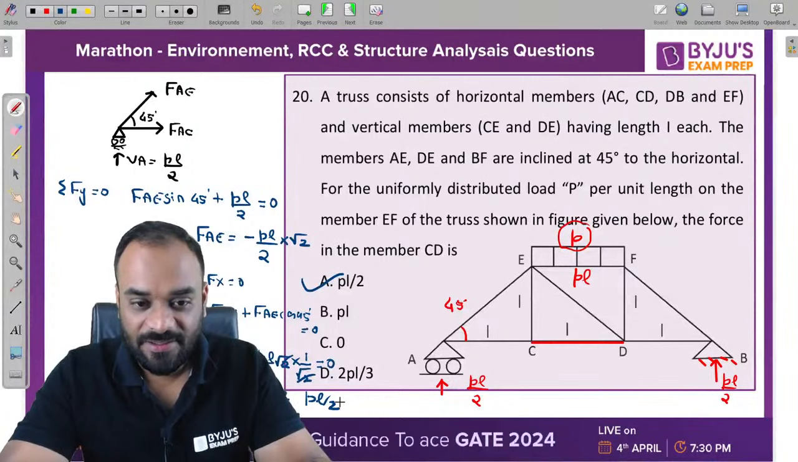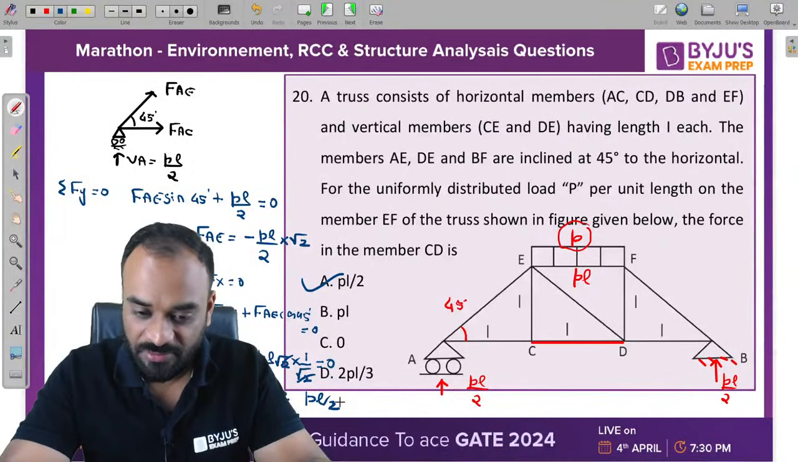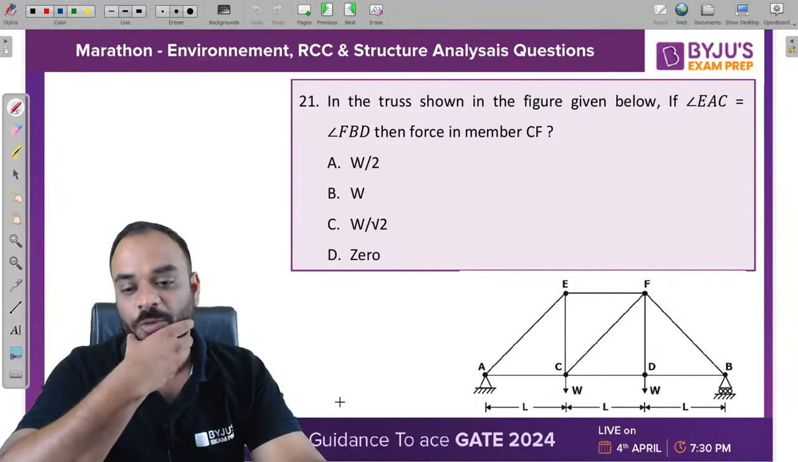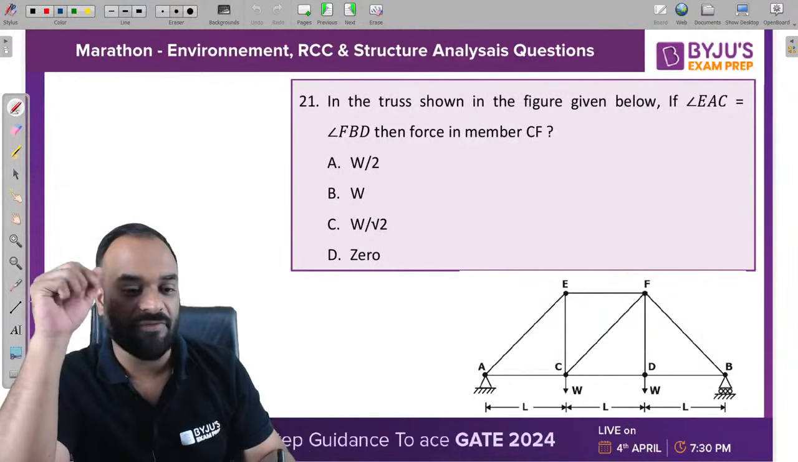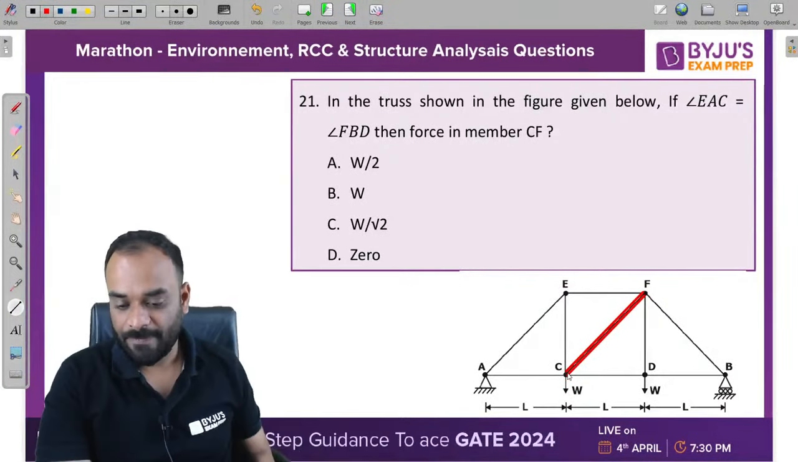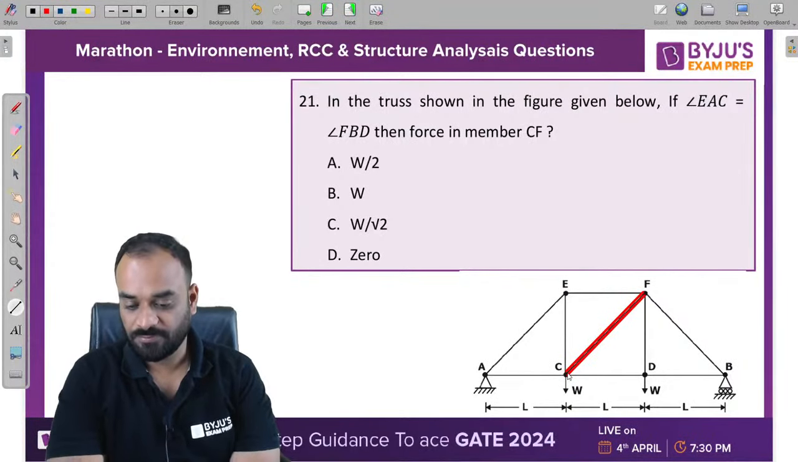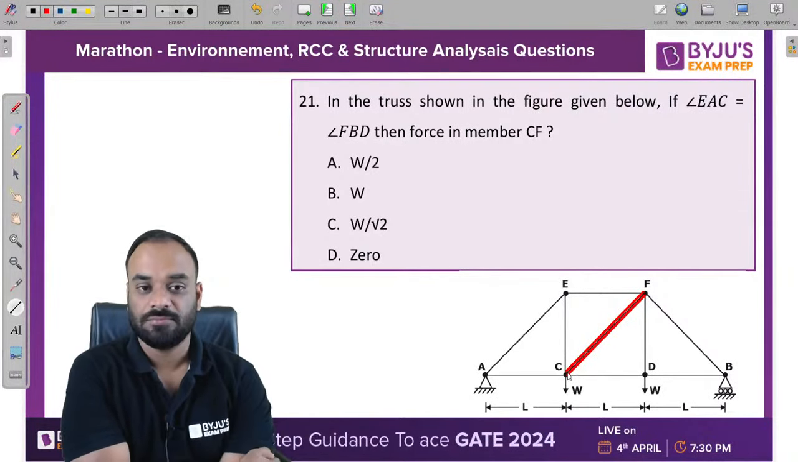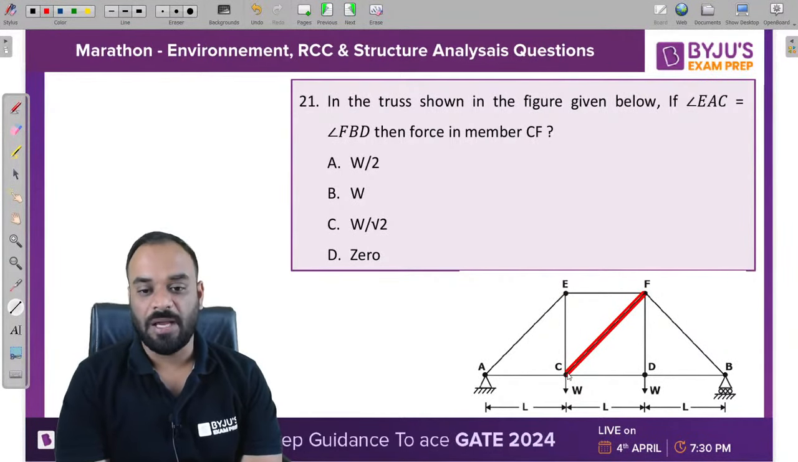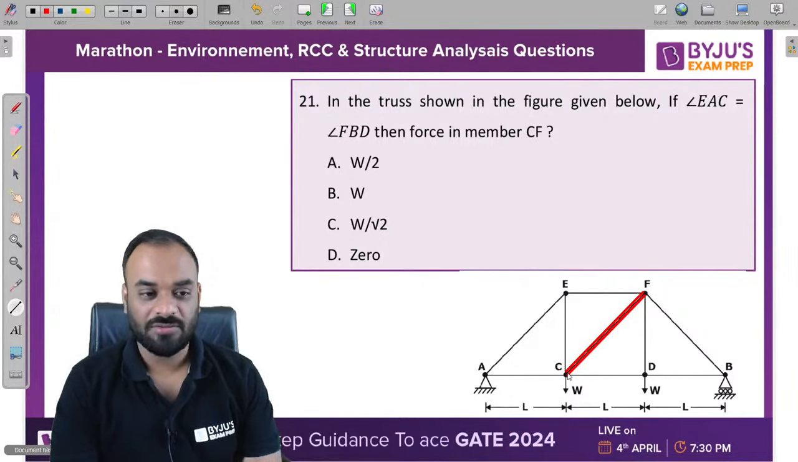Very nice. So can we move to the next question? Okay. Now tell me guys, the force in member CF, how much is it? You need to tell me what should be the force in member CF, which is like this. CF member. What is the force in CF member? Zero.